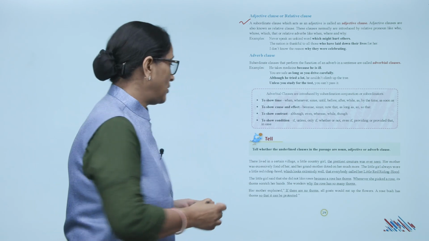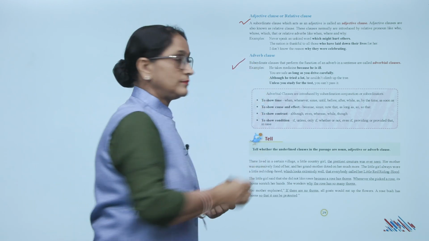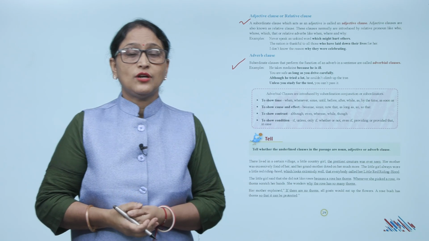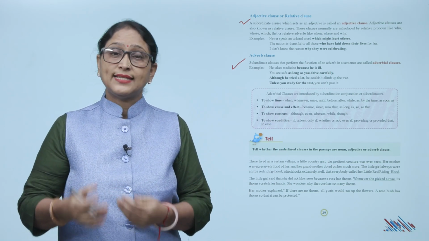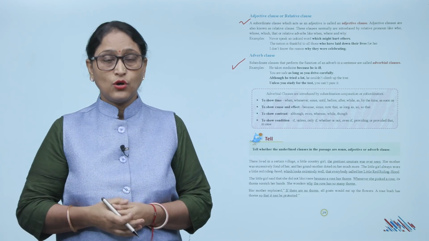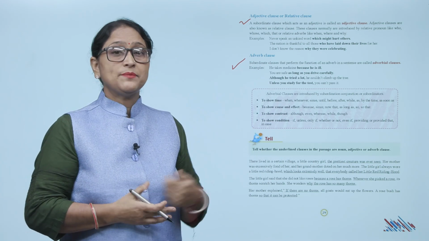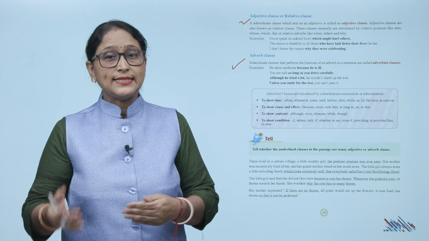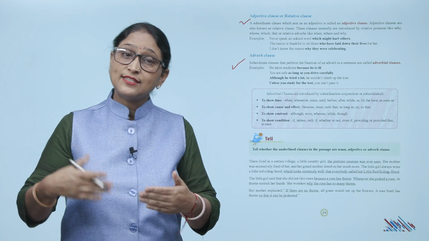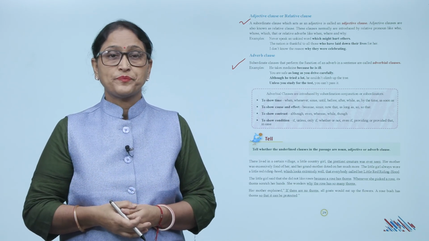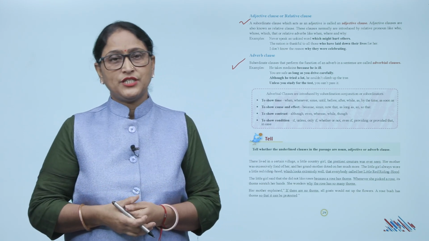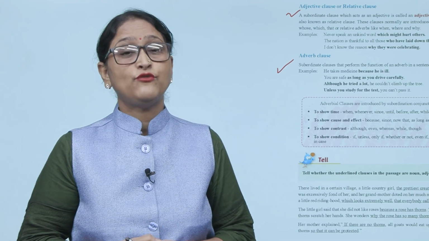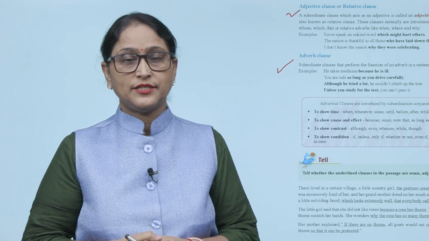Next is the adverb clause. Subordinate clauses that perform the function of an adverb in a sentence are called adverbial clauses. Now examples: He takes medicine because he is ill. You are safe as long as you drive carefully. Although he tried a lot, he could not climb up the tree. Unless you study for the test, you can't pass it.